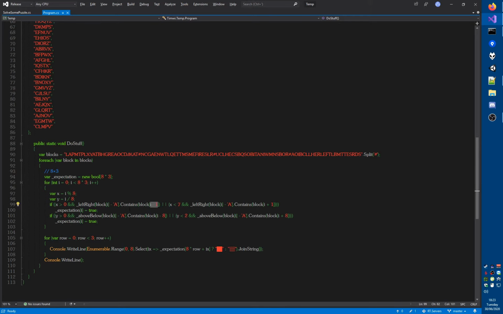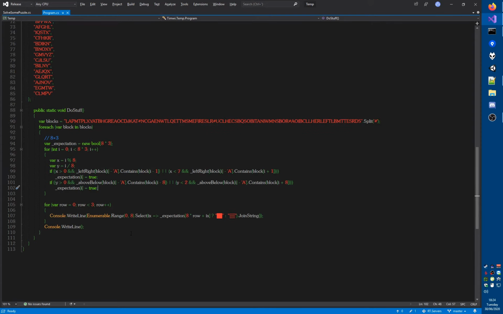I minus 1 means the one on the left. That's right. Or we are not on the far right edge and the left-right rules contain the one on the right. This is correct, and then similarly here we have plus 8 and minus 8 and 3 rows. I think the code here is correct. After all, I copied it from the original module and only needed to change the 4s to 8s. Is this correct? 8 times row, yes, that is correct. Every row has 8 characters in it.